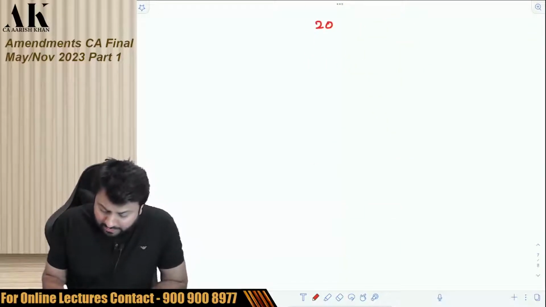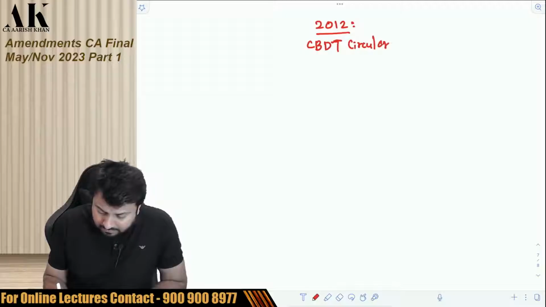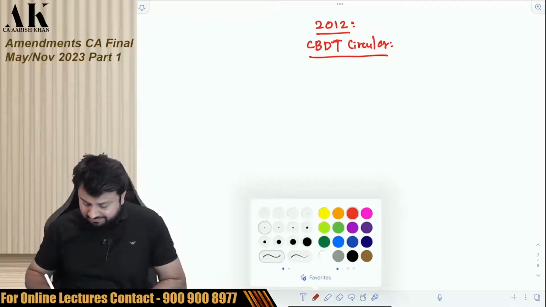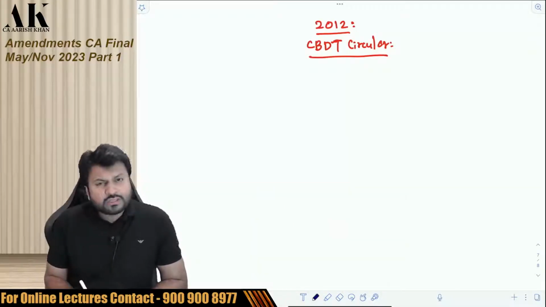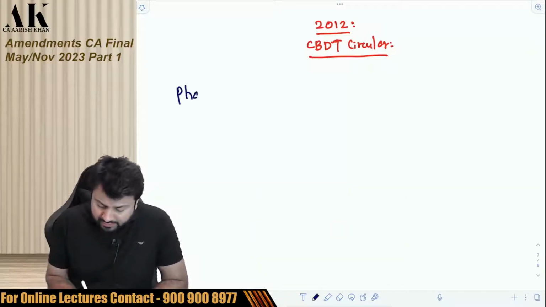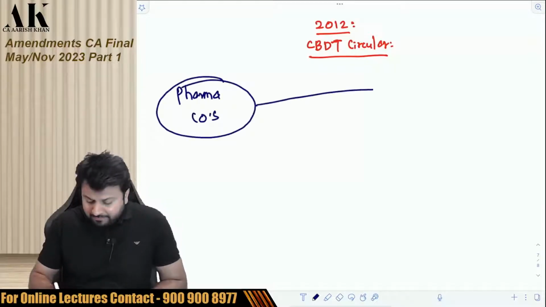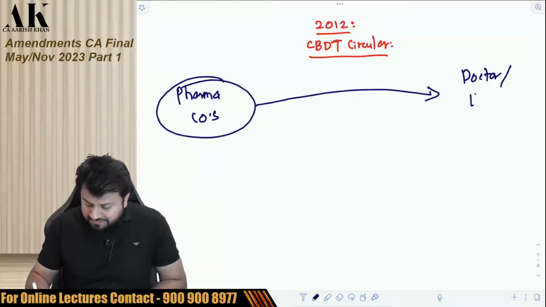In 2012, CBDT came up with a circular. Now it's a long drawn history. Now let me explain to you the entire history. What was the circular? The circular was targeting the pharma companies. As you all know, there is a pharma company and there is a doctor over here or hospital over here.